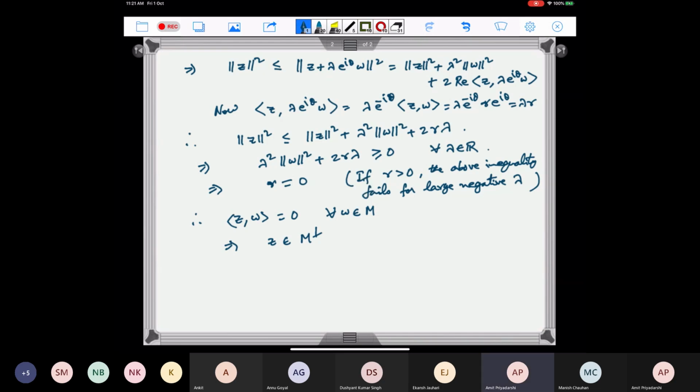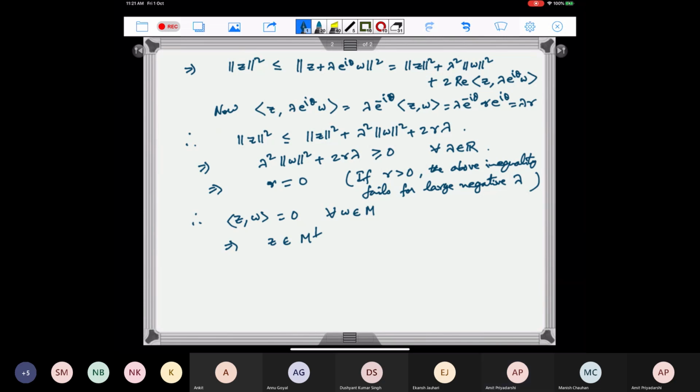Is this clear? Sir, in this inequality, if lambda is large negative, then lambda squared will dominate lambda. Sir, why are we concluding that r equals 0? How? No, because see, r is positive, right? Yes, sir. And if you take a large negative lambda,